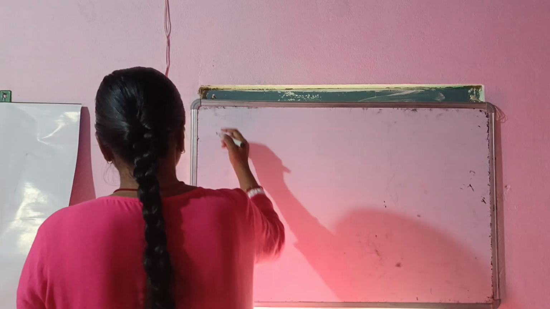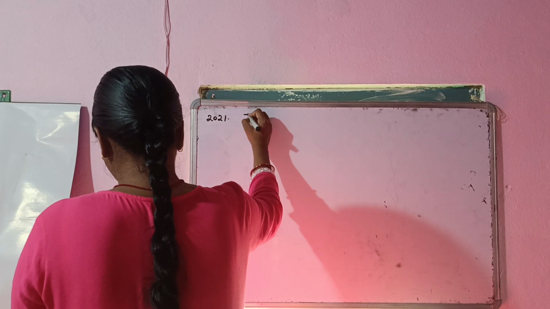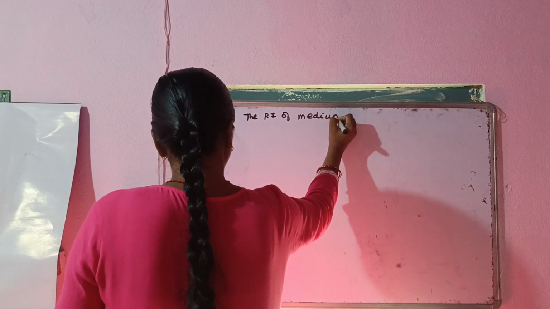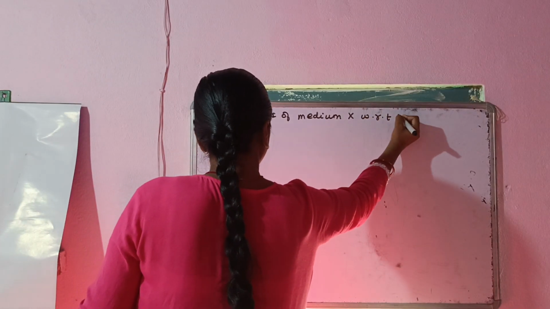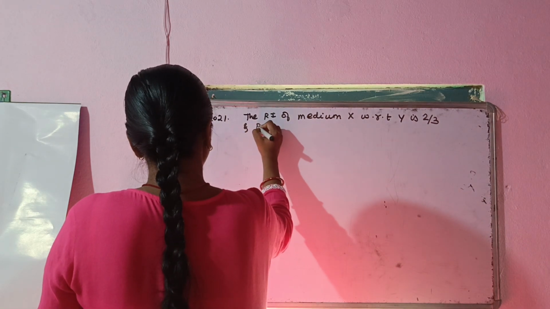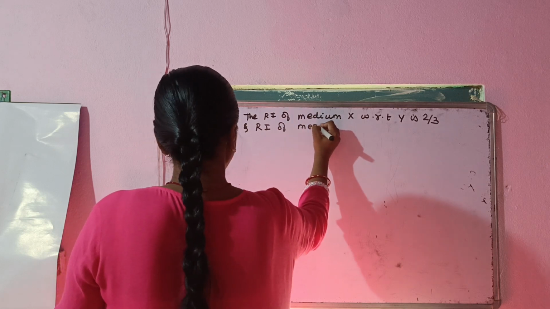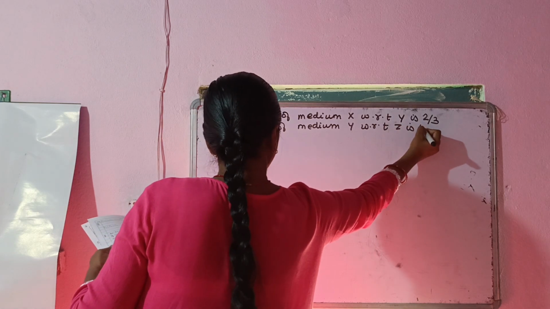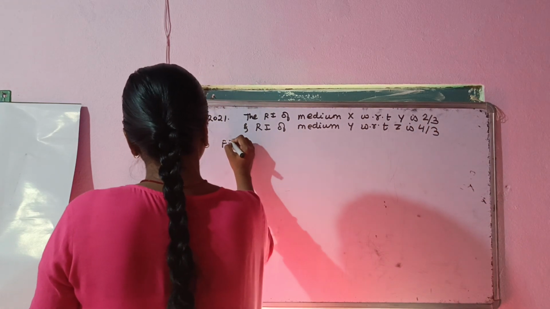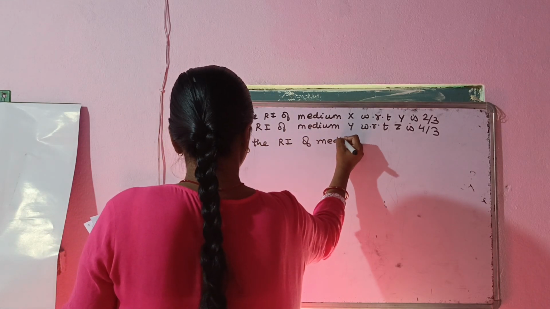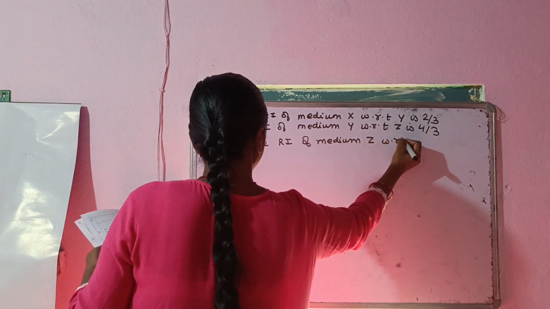So here is the first question which came in the 2021 examination. The refractive index of medium x with respect to y is 2 by 3, and the refractive index of medium y with respect to z is 4 by 3. Find the refractive index of medium z with respect to x.